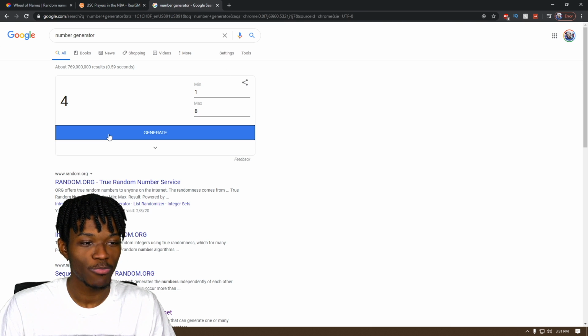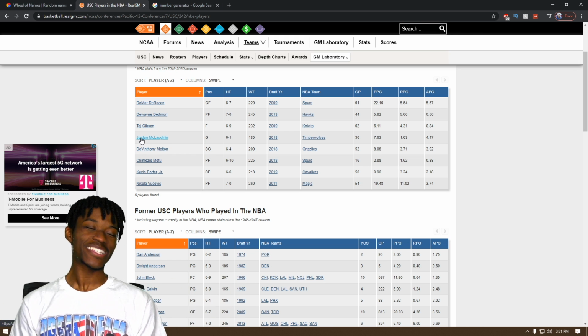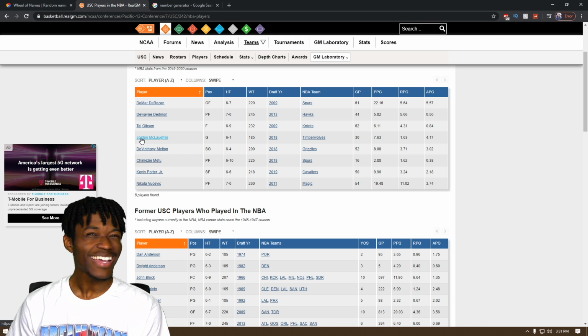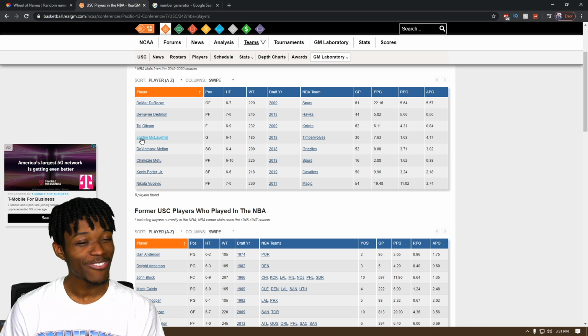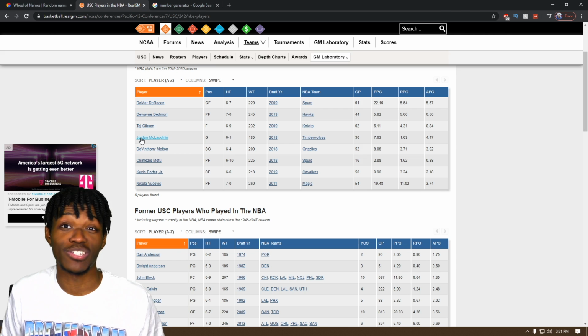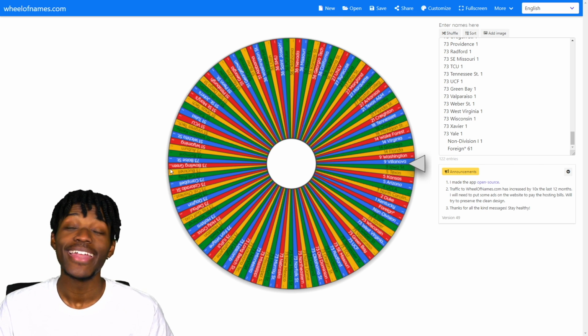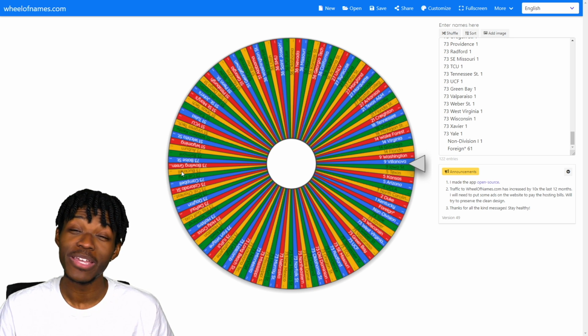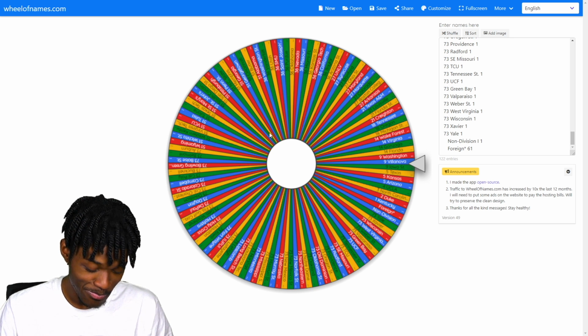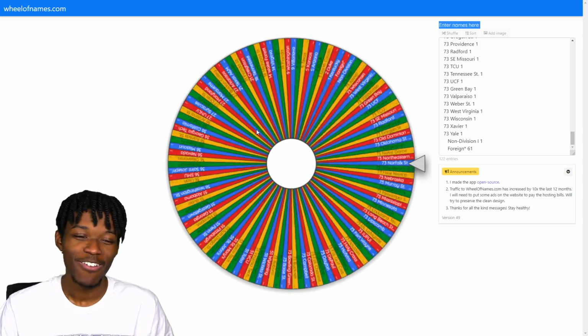So we'll put them in a number generator, and we end up with number 4, which is the Short King. They say this man's 6'1", but I'm kind of a skeptic on that one. But he's coming to the team. A nice backup. I enjoy watching him play. And people always say, Kenny, you pronounce the names wrong. It is what it is. Jordan McLaughlin. I don't know what that is. You know, keep it moving though.